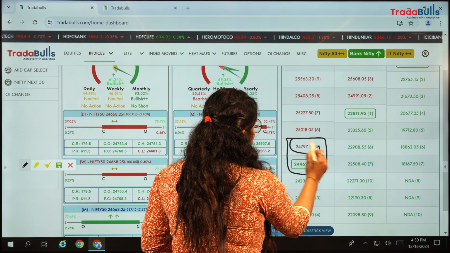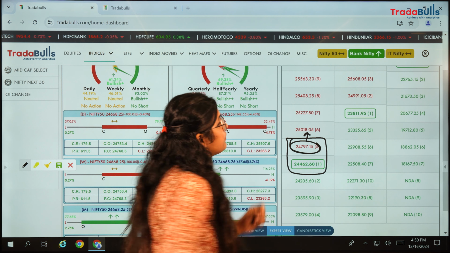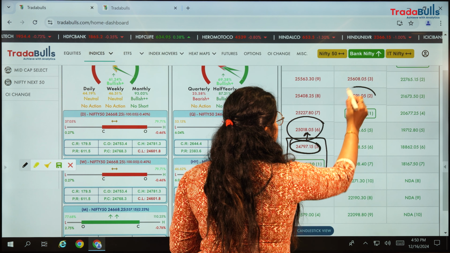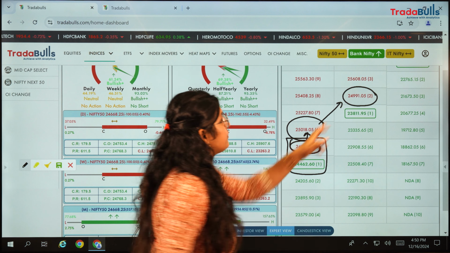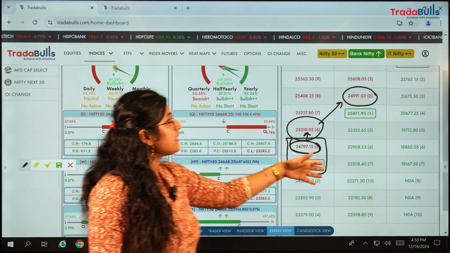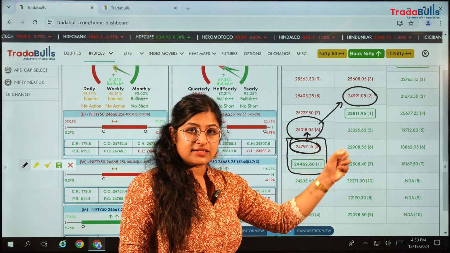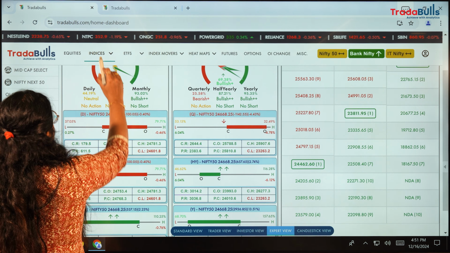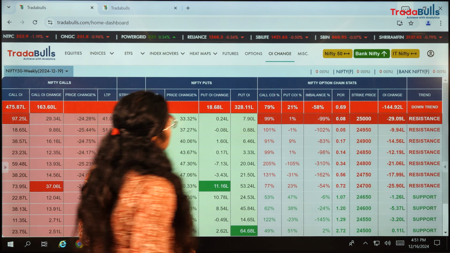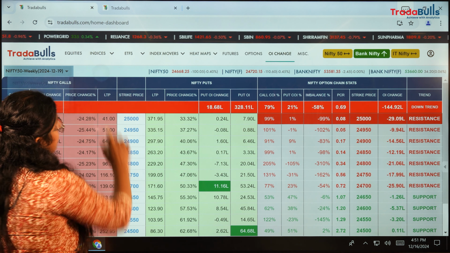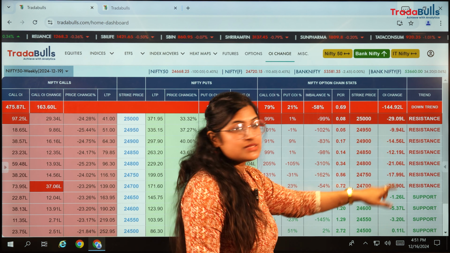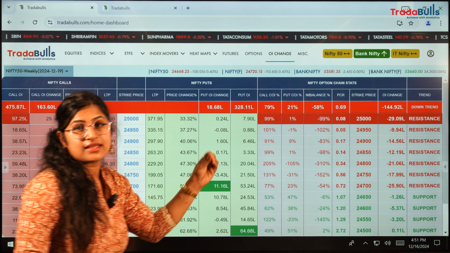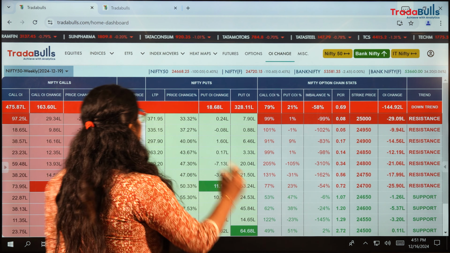Whenever the market crosses this number, there are chances it will go above 25,000. According to day analysis it is indicating 25,000, and from week analysis 24,991, close to 25,000. So we can expect Nifty might go to the 25,200 level by the end of this week. Before moving to Bank Nifty, I'll show what the OI change is indicating. OI is also telling 25,000 is the resistance level and 24,350 is the support. Both data are giving around 25,000 as our target.